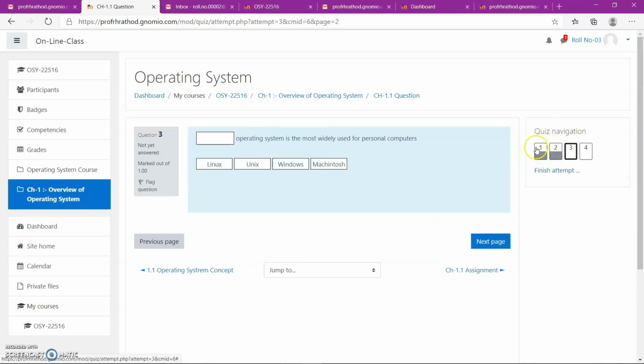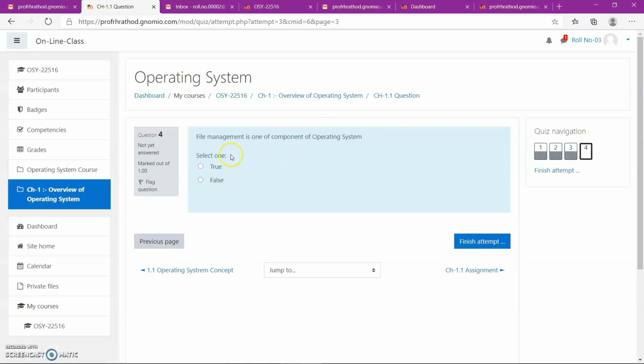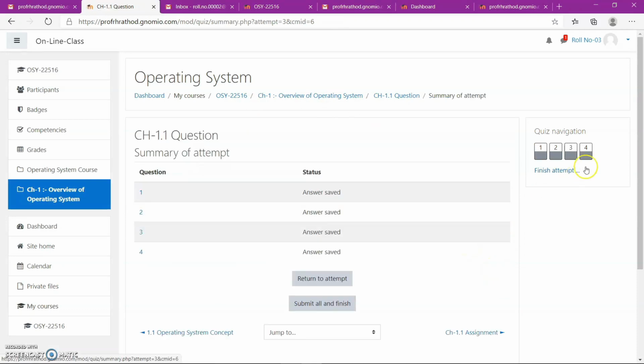So these 2 finish the selection, finish the attempt. Then 3rd and 4th. This operating system is mostly widely used for personal computer. So here you can choose any one. Then next, file management is one of the components of operating system. True or false? Yes. Finish. 4. So all are saved.